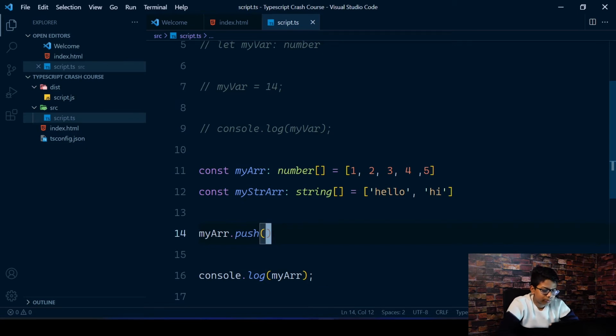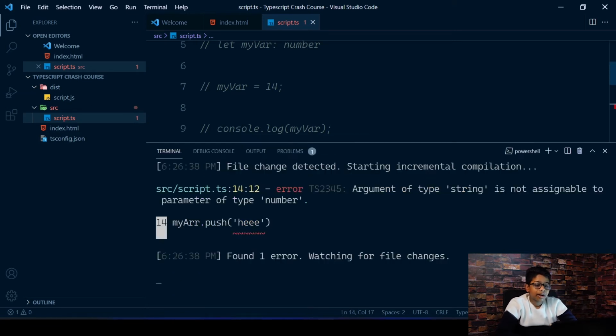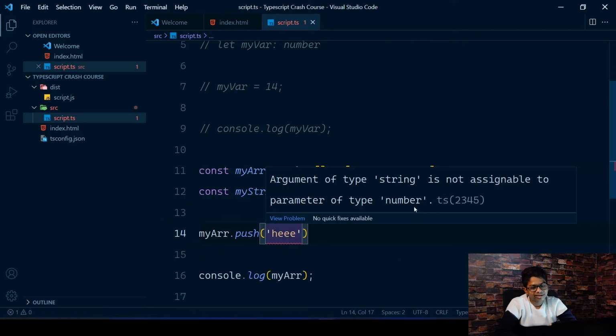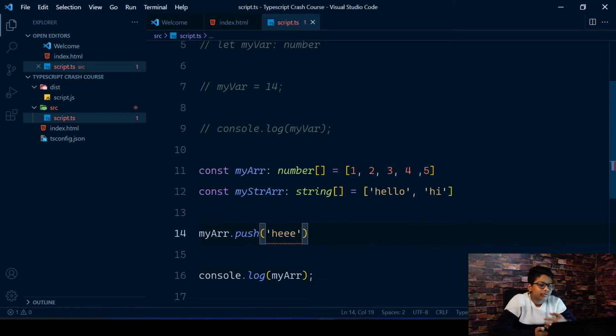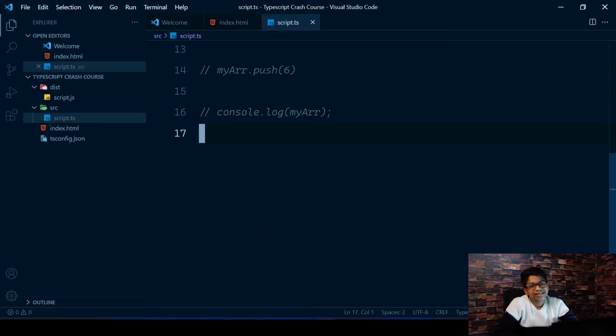But if we were to give in, for example, some string instead of a number, because this is an array of numbers, if you look in the compiler now, you'll see there's this error. Also, VS Code tells us that it's not assignable. We can't change the types because we have told the compiler that this is a number array and this is an array of strings. So you can only push numbers in there. So that's that.